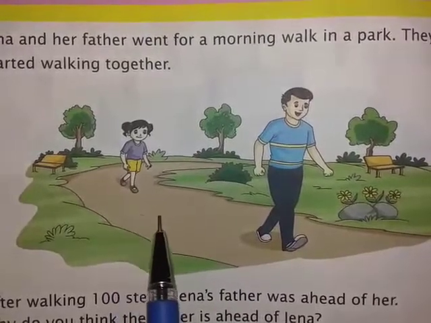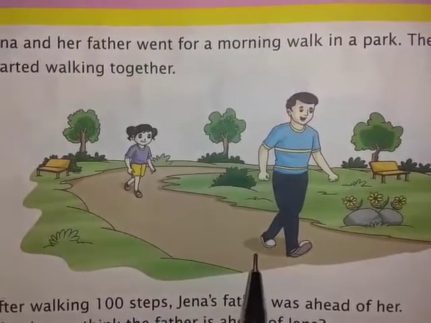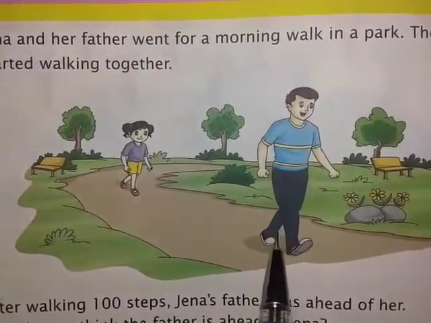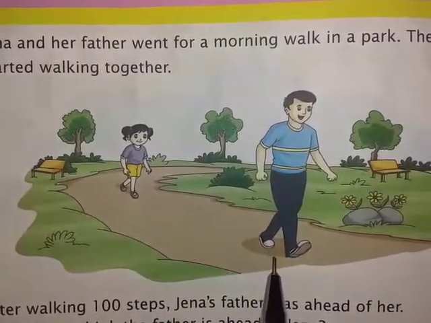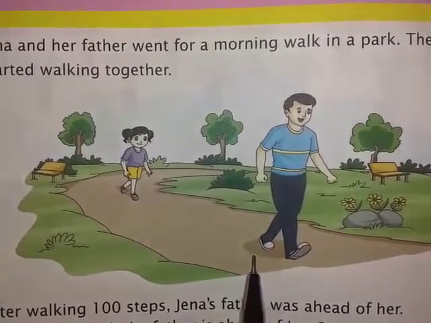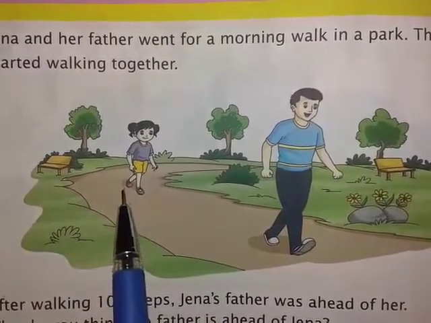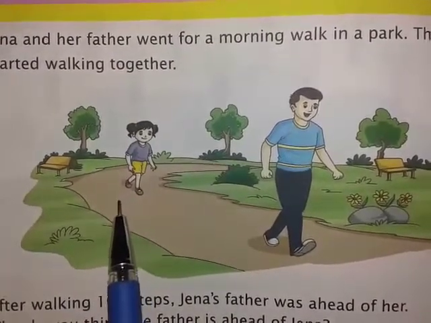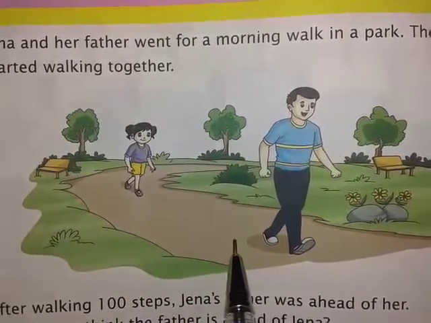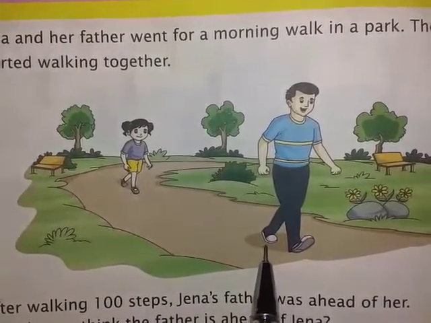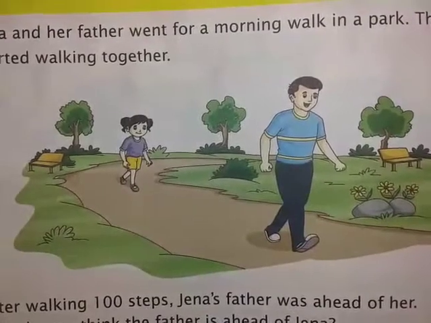Both have walked 100 steps, but still the father is ahead because the father's footstep is bigger than the daughter's footstep. She is a small child. Her feet are small, so the step will also be small. But the father is a big man. His footsteps are bigger.